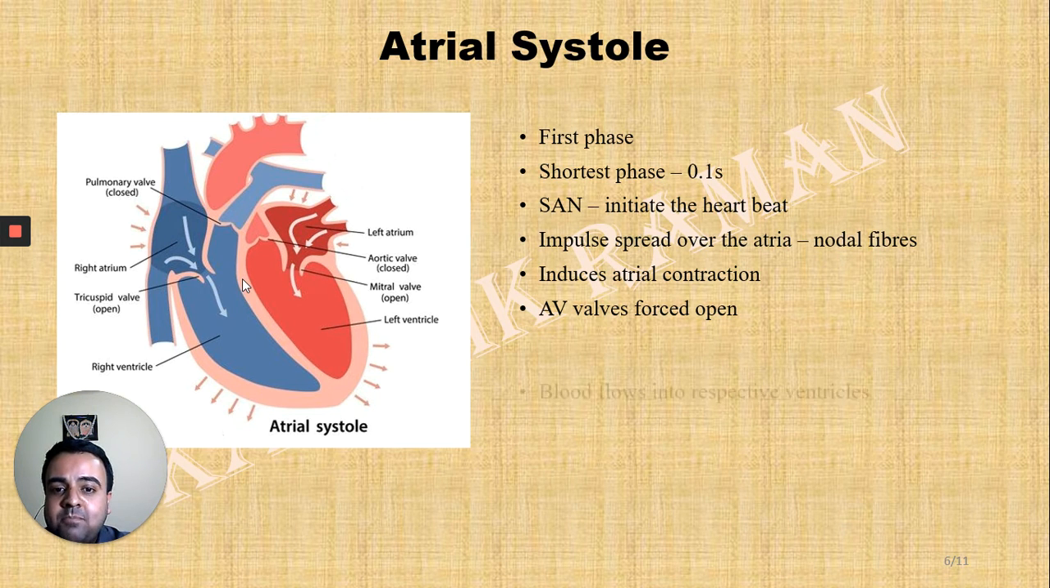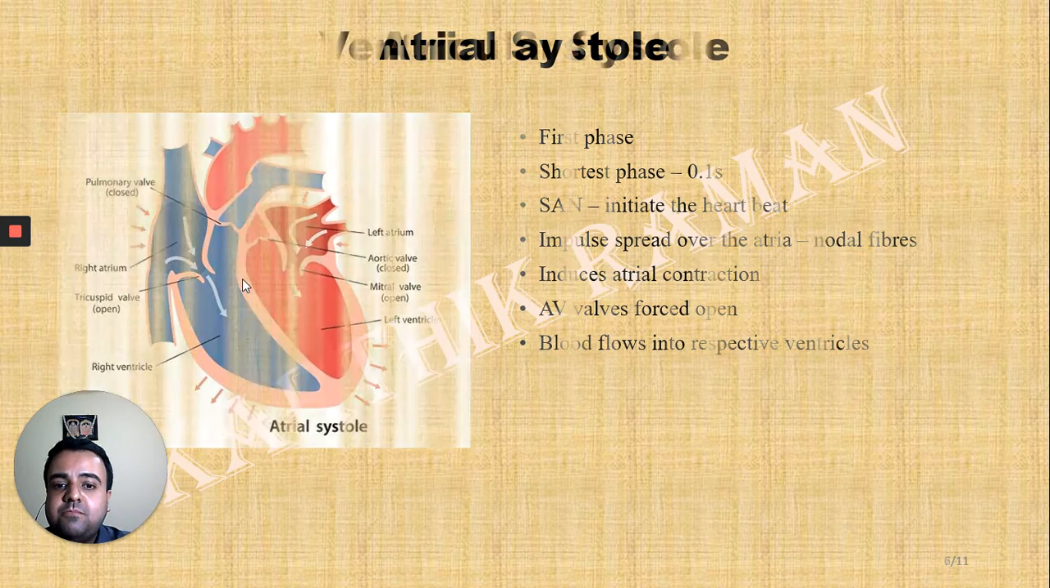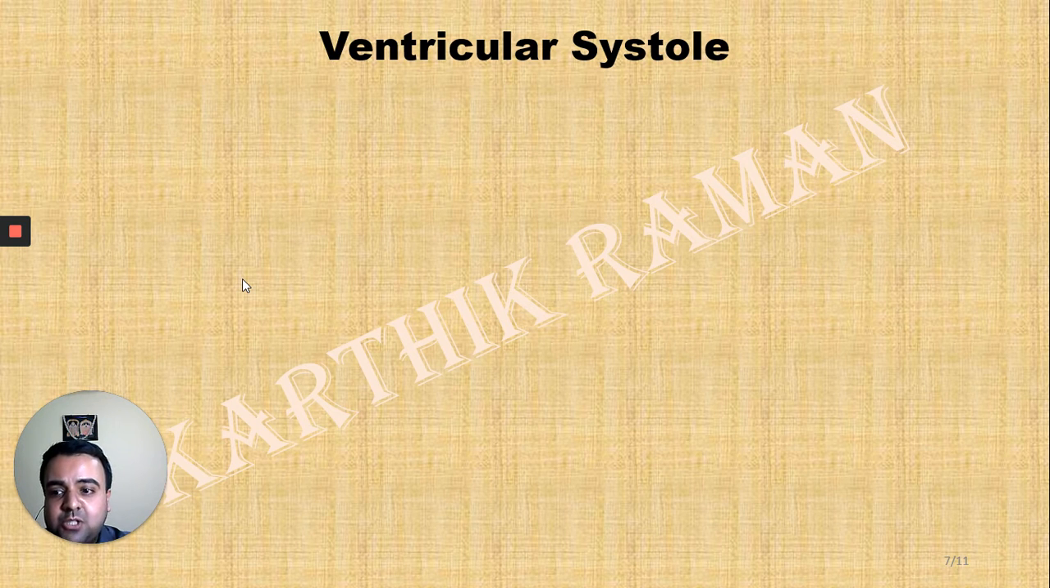They will be thrown open and the blood is going to flow into the respective ventricles. That is, the deoxygenated blood from the right atrium flows into the right ventricle through the tricuspid valve, and the oxygenated blood from the left atrium flows into the left ventricle through the bicuspid or the mitral valve. So this is clearly shown in the picture. You can see that the atrioventricular valves are thrown open and the blood enters the respective ventricles. So that is about the atrial systole.